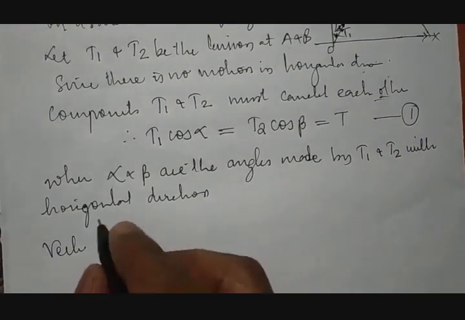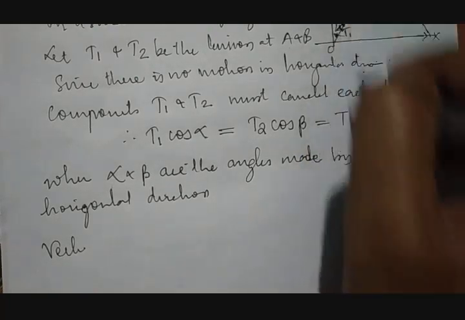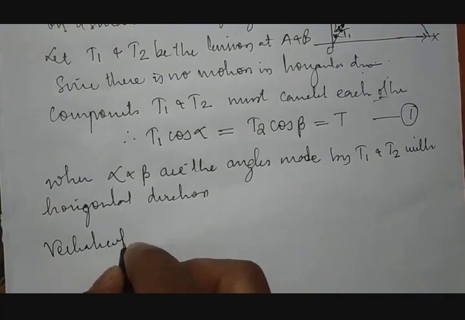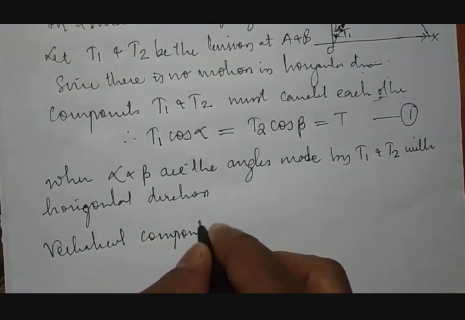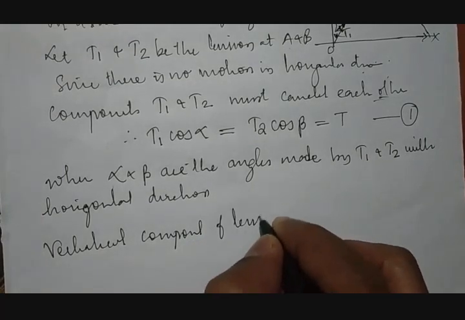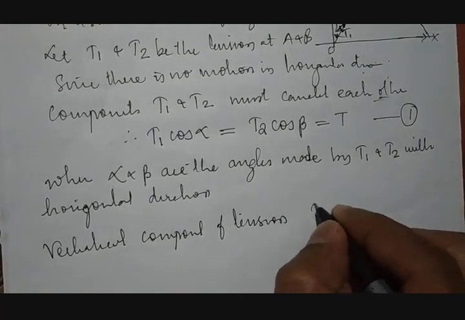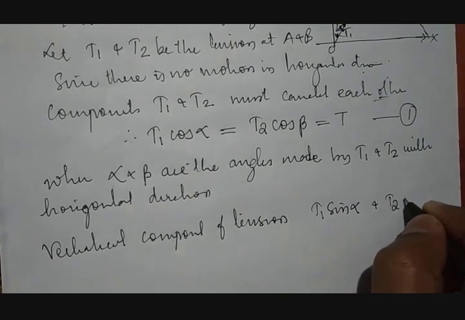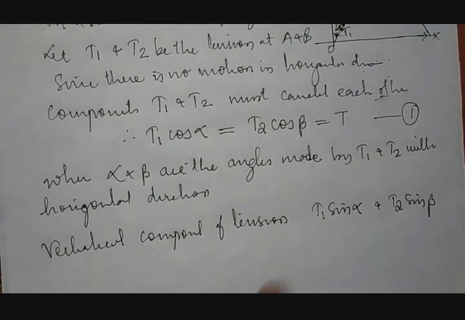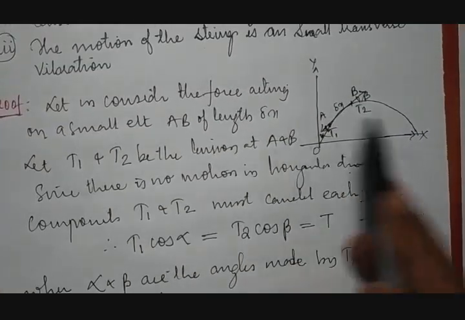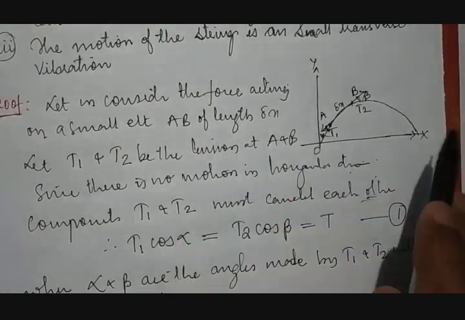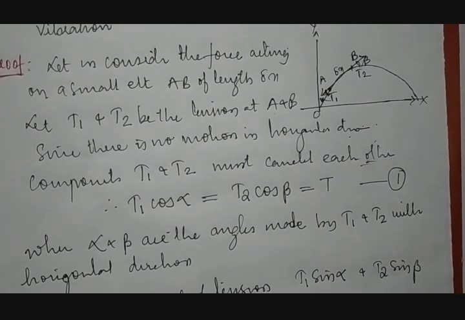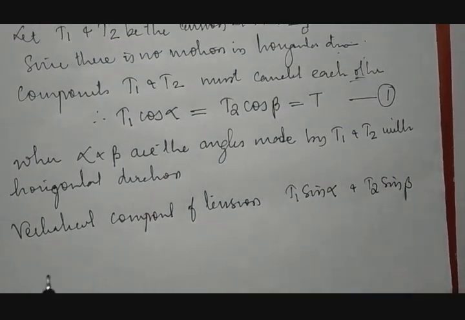Then vertical components. This is all about horizontal component. Now we see the vertical component. Vertical component of tensions T1 sine alpha and T2 sine beta. Okay. Horizontally, no problem. Equal pressure, everything remains same. But when we take vertical, that time we take T1 sine alpha and T2 sine beta.